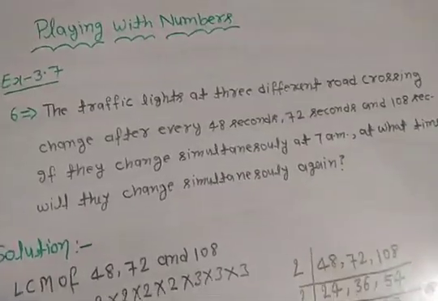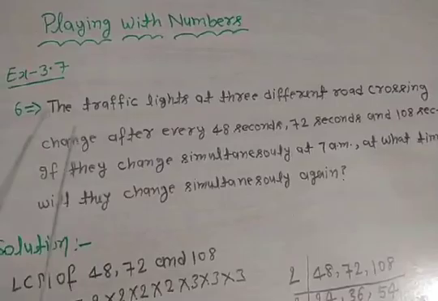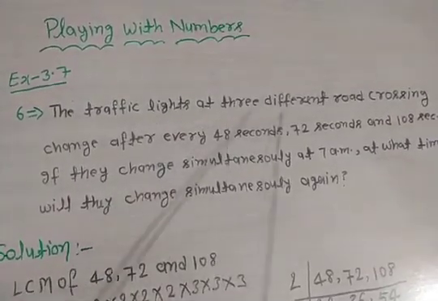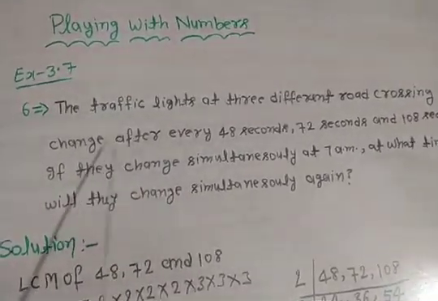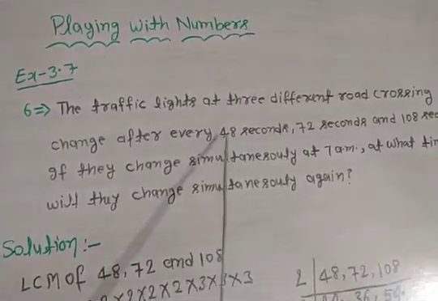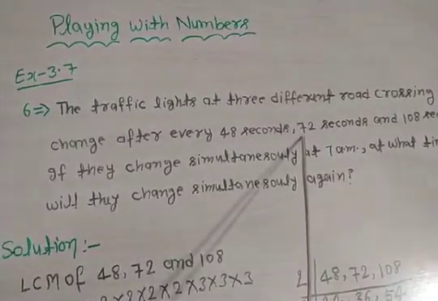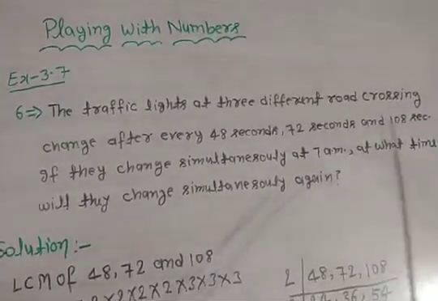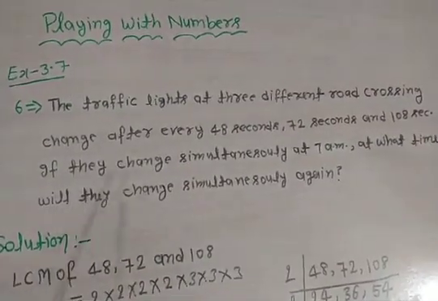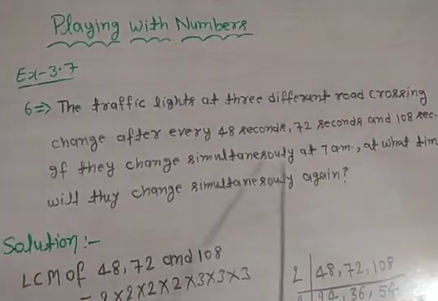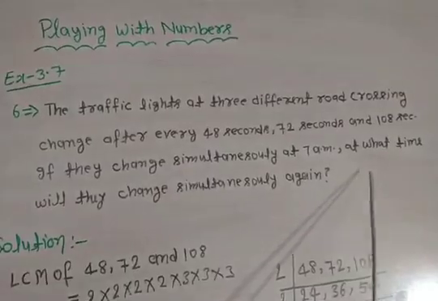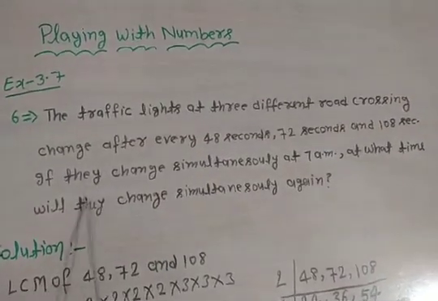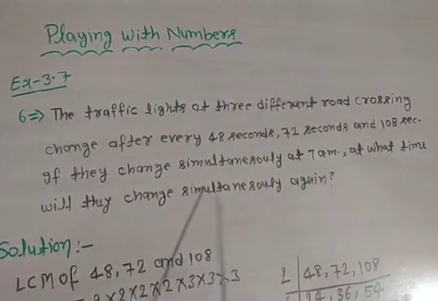Let's see the question again. The traffic lights at 3 different road crossings change after every 48 seconds, 72 seconds and 108 seconds. If they change simultaneously at 7 am, at what time will they change simultaneously again?